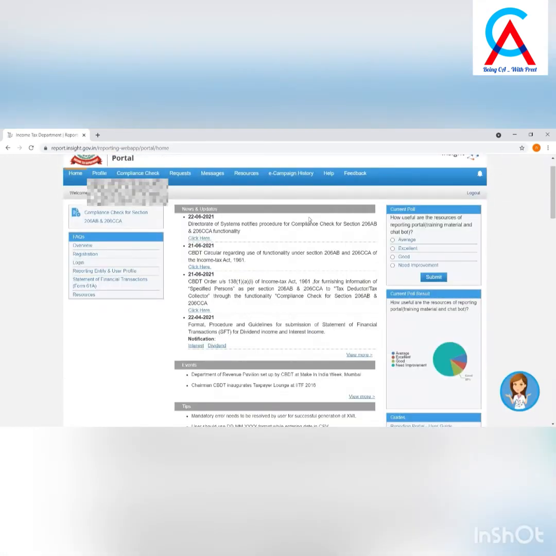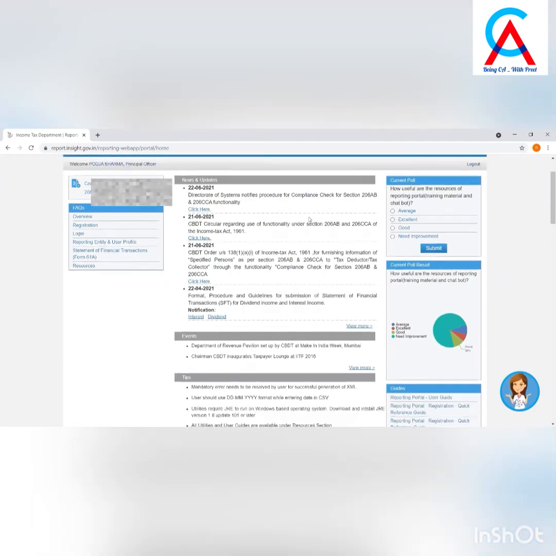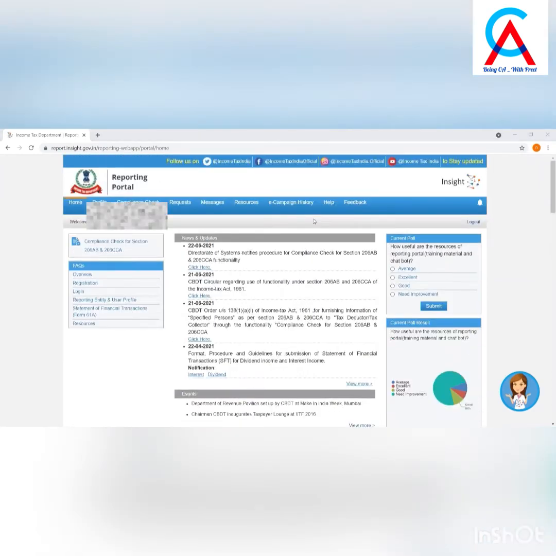After successfully logging in, the homepage of the reporting portal will appear. Click on Compliance Check for Section 206AB and 206CCA link provided as shortcut on the left panel.